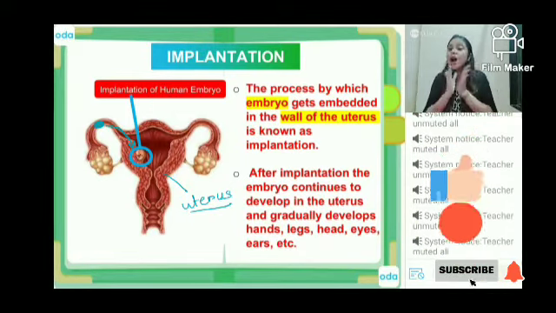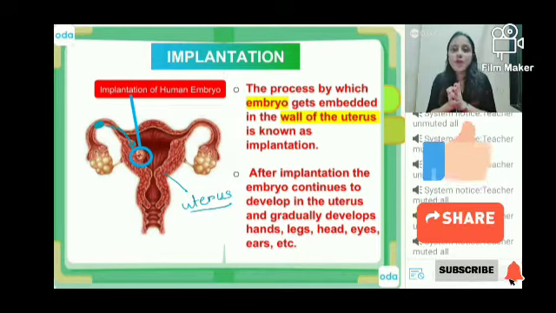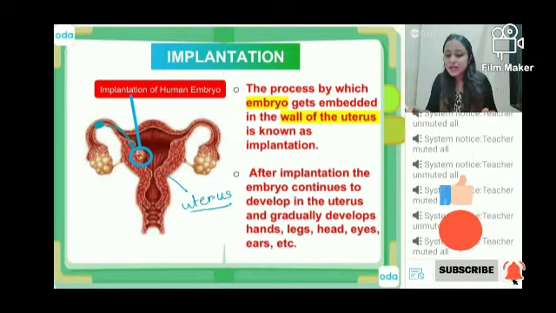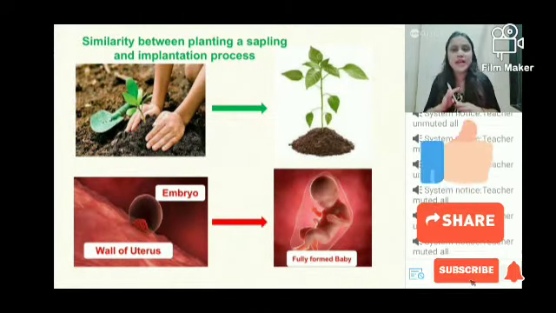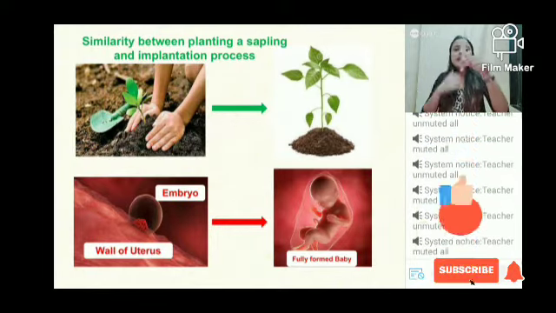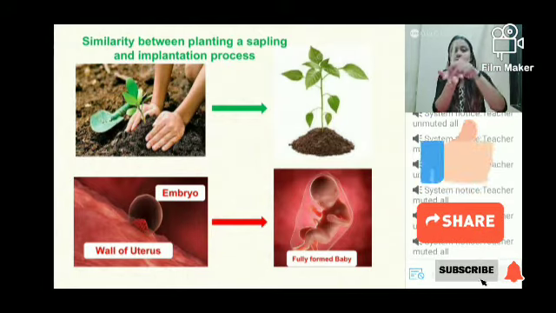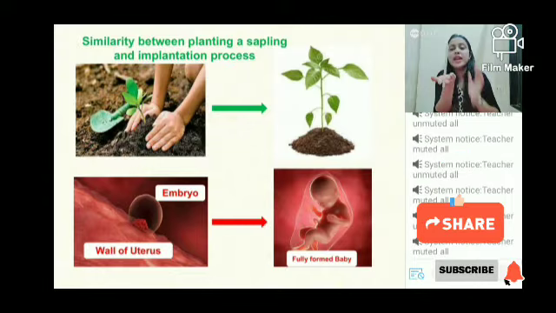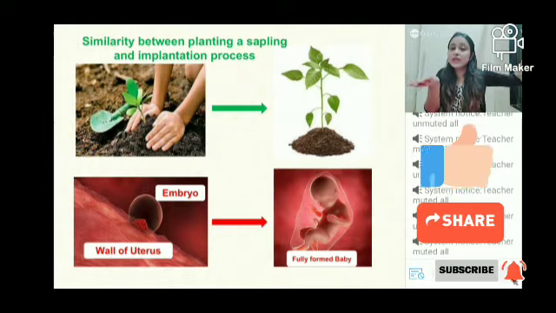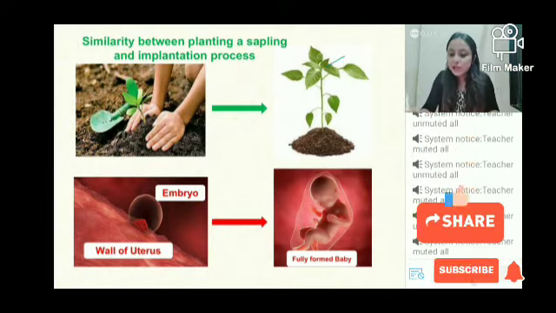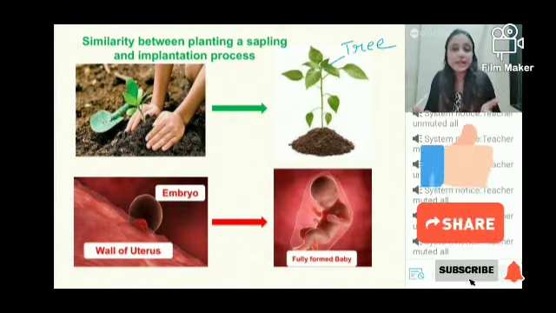Okay. Now, after coming to the uterus, a very interesting process happens. And I can compare this process with the process of plantation of a tree. So if you know what is planting a tree, आपको तो पता है. You take a small sapling and you put it in the soil. Suppose this is the soil, you put it, right? आप अच्छे से इसको tight करके इसको ऐसे आपने plant कर दिया. So there, this will grow. Exactly, this will grow. Small sapling से it will grow into a full-fledged tree. एक बड़ा सा पेड़ बन जाएगा, right? This is what happens normally.